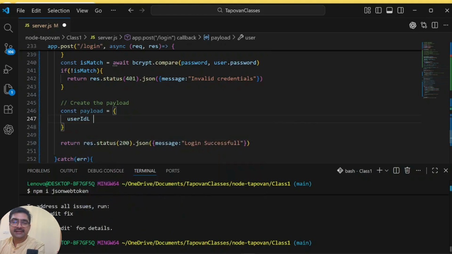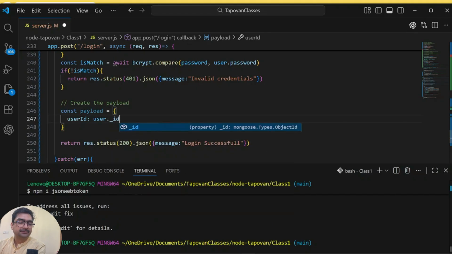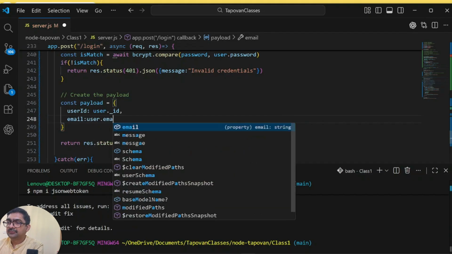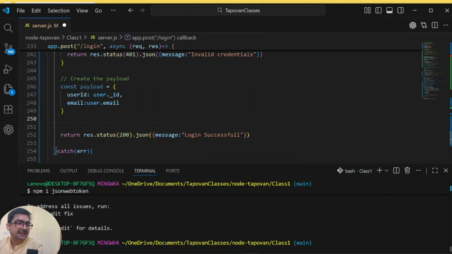Let's say a user ID, which will be user underscore ID. This underscore ID is what we get from the MongoDB, right? The unique identifier. Let's say we also pass the email. From the user ID itself, we can figure out other details, but just for this purpose, we are sending ID and email.